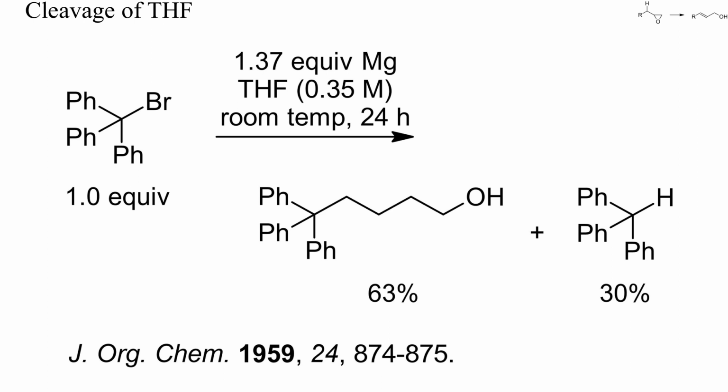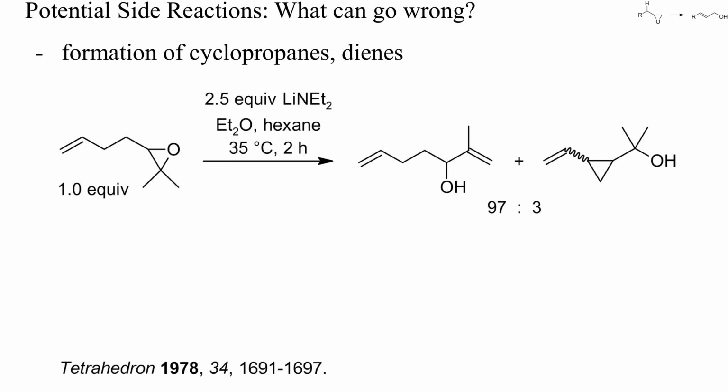Alternatively, THF can be cleaved with polar organometallics by simple nucleophilic substitution, as in this example. Here, triphenylmethyl magnesium bromide reacted with THF within 24 hours at room temperature and gave a mixture of mostly the substitution product and a small amount of triphenylmethane. Let's check some further potential side reactions.